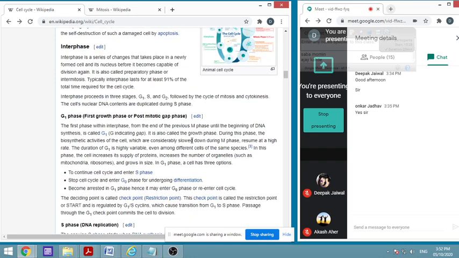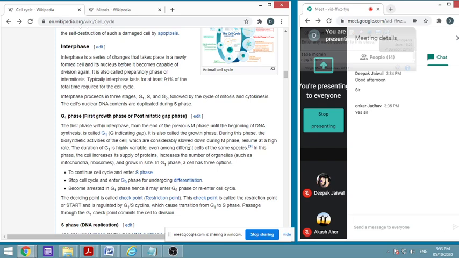The most important phase, the longest phase in the cell cycle, is the interphase. It is a series of changes that takes place in the newly formed cell and its nucleus before it becomes capable of division again. This is called a preparatory phase, or also intermitosis, that is, the phase between two mitoses.